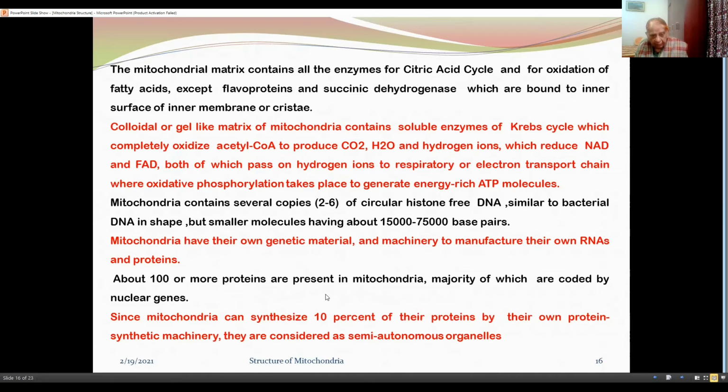About 100 or more proteins are present in mitochondria, majority of which are coded by nuclear genes. Since mitochondria can synthesize 10% of their proteins by their own protein synthetic machinery, they are considered as semi-autonomous organelles.